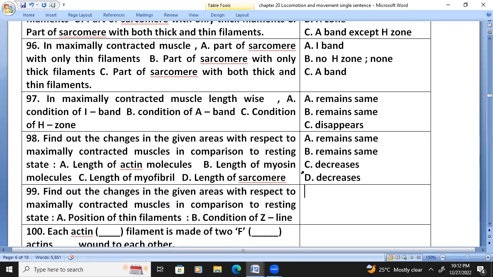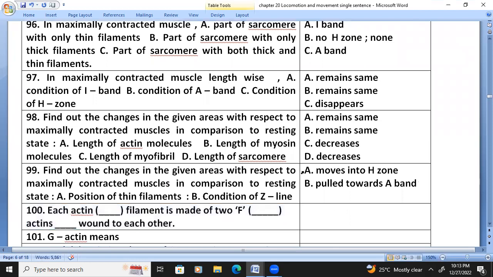Find out the changes in the given areas with respect to maximally contracted muscle in comparison to resting state. A. Position of thin filament moves into H zone. B. Condition of Z line: pulled towards A band.